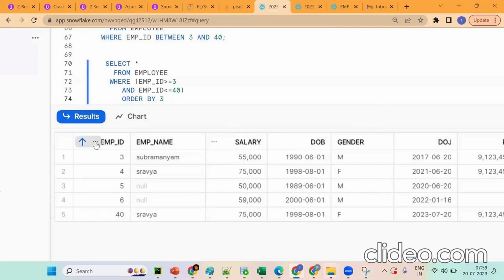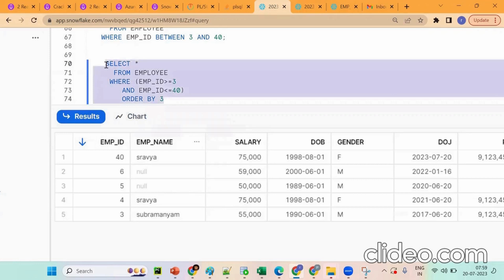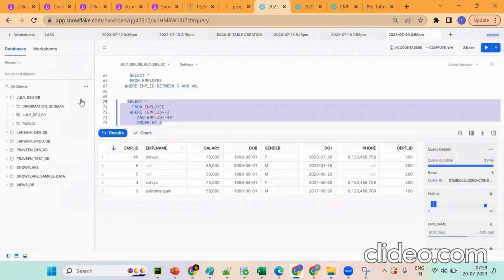In a similar fashion, suppose instead of star, I'm putting column 1, column 2. Now what happened? Tell me. All the columns it won't do, so specific columns plus all records. See, to open one more session, how to open one more session? Click on this same thing. Now tell me, which database?